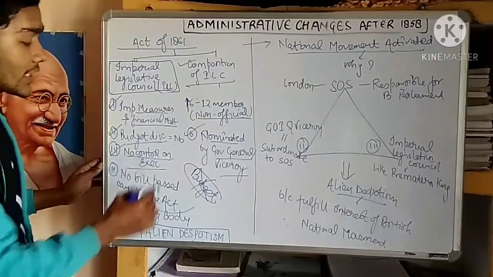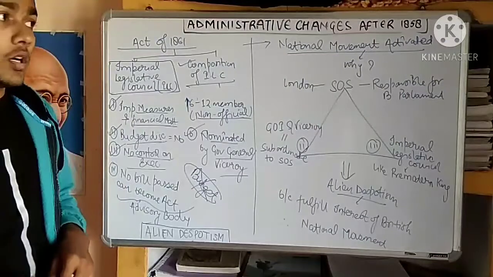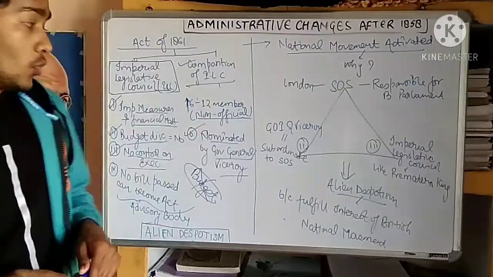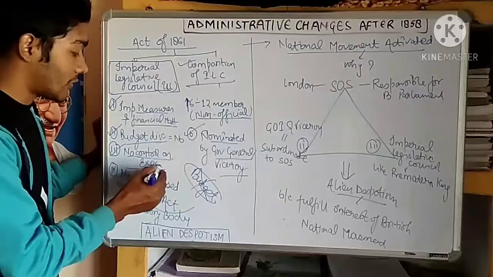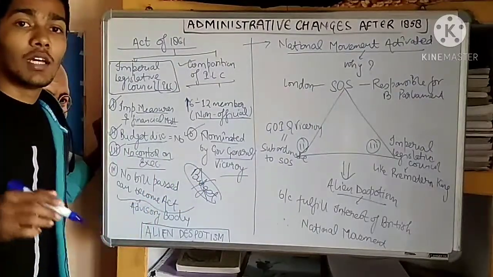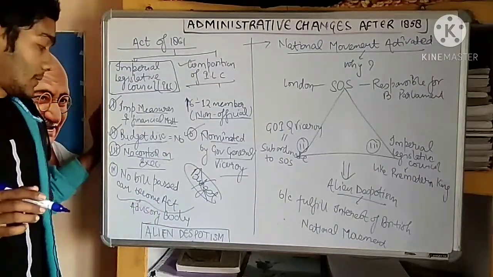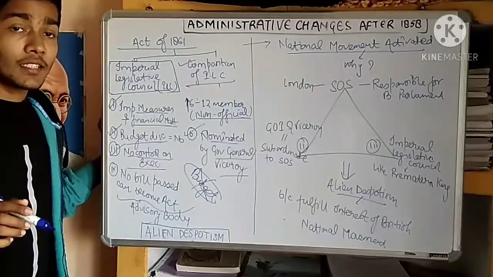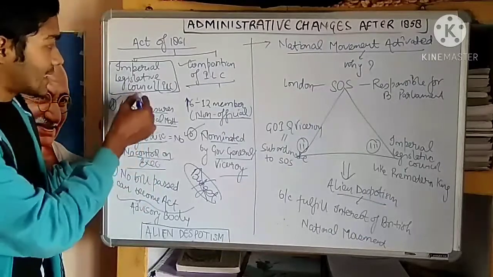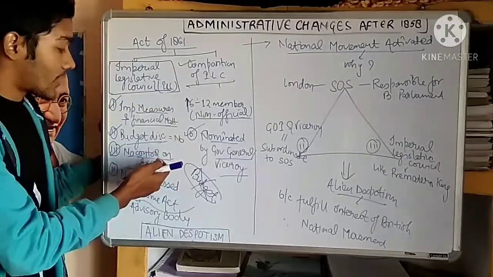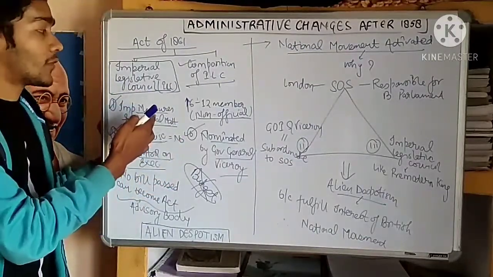The third thing is that this council did not have control over the executive. The executive is the one who executes the policy, who runs the policy on the ground. But how the executive was behaving, how the executive was spending the money, could not be discussed by this council, and the executive was not responsible to the legislative council.